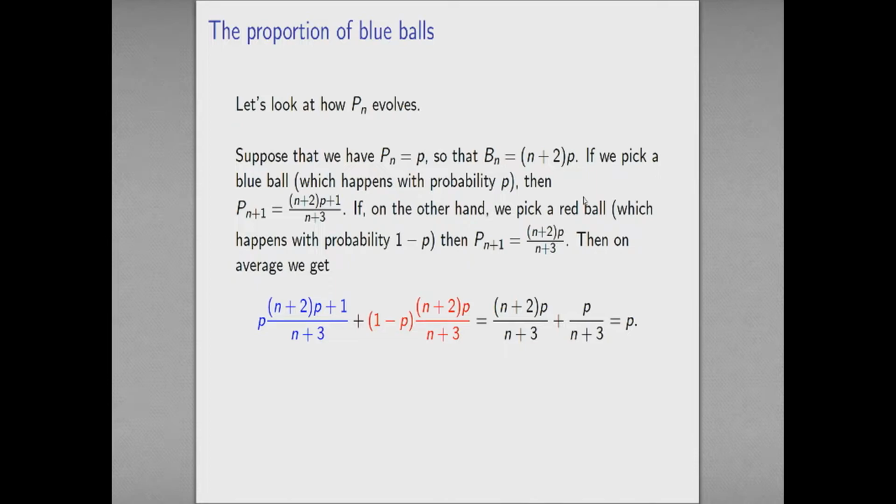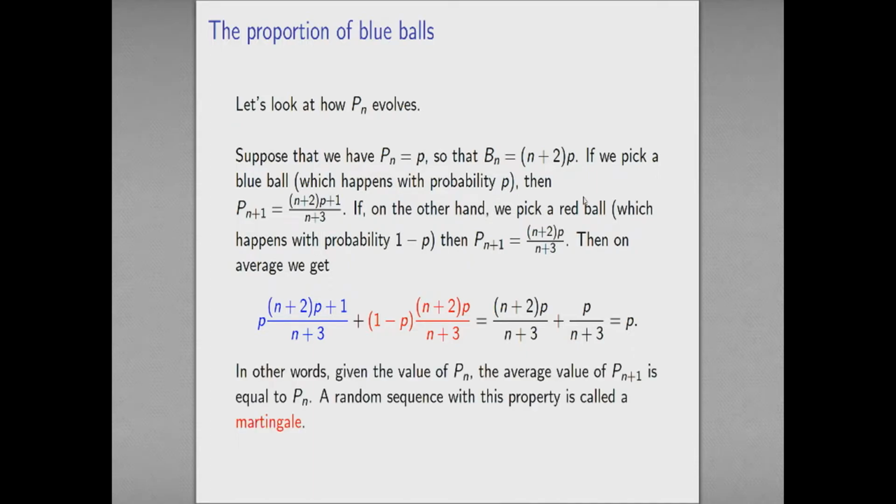Okay, so on average, what do we get? We get the probability of picking a blue ball times the resulting proportion in that case, plus the probability of picking a red ball times the proportion that I get in that case. And if you do the sums here, what you end up with is P. So given the value of Pn, the proportion at step n, the average value at the next step is the same as my current value.